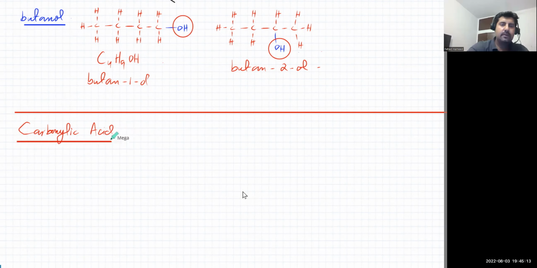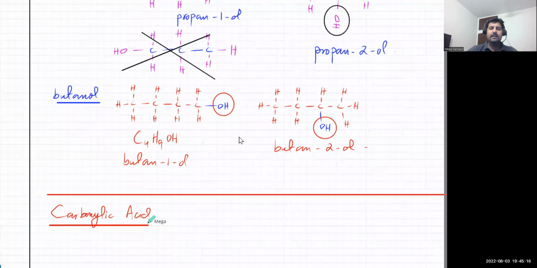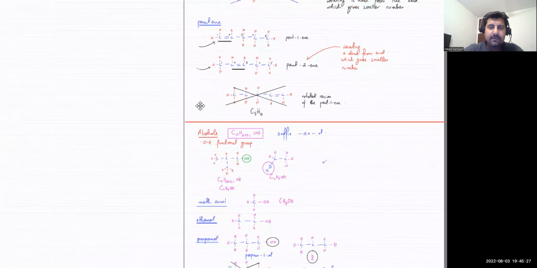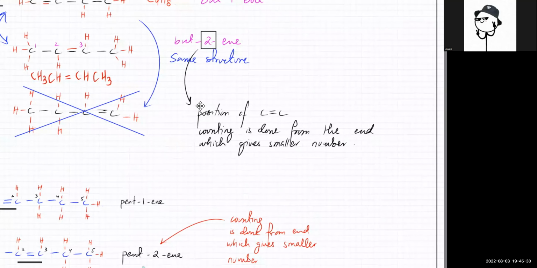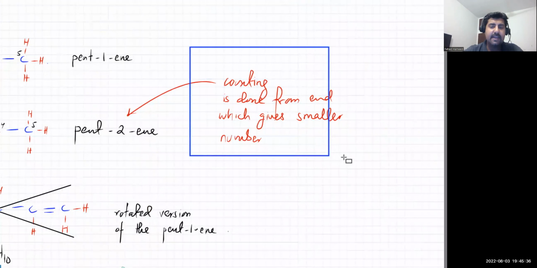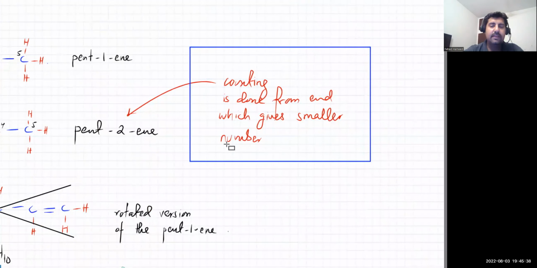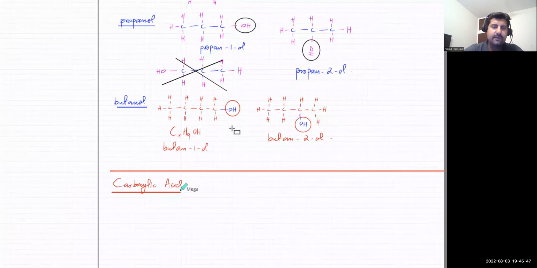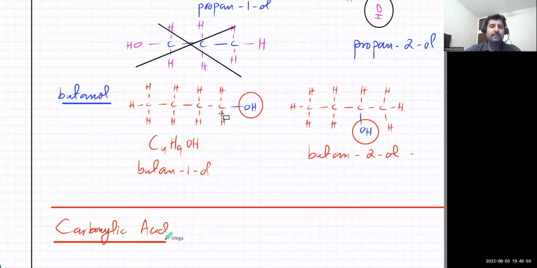In this butanol, the OH is attached at which position on the carbon chain? That's on the first carbon atom. So it starts from the right hand side? No, we studied that, I told you that when you're counting, you count from the end which gives the smaller number, or from where it's closer or easier to count. Is that clear? So when you count, for example on this one, which side is closer? This side is closer, right? So it's on the first one. Is that clear?